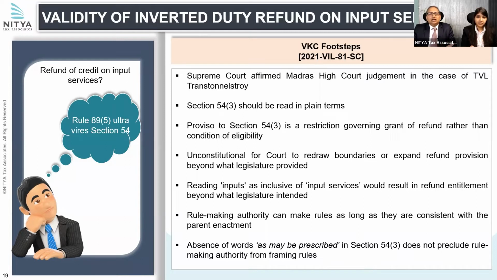Also, they said that the missing words 'as may be prescribed' in Section 54(3) do not make any difference, because the rules were framed under Section 164, and therefore there is no ambiguity, and Section 164 clearly says that it is to give effect to all provisions of the Act. Therefore, Rule 89 gives effect to the provisions of Section 54, and therefore there is nothing wrong in it.